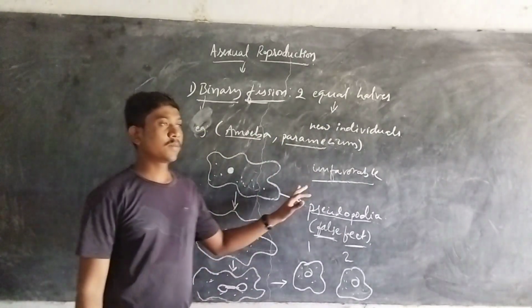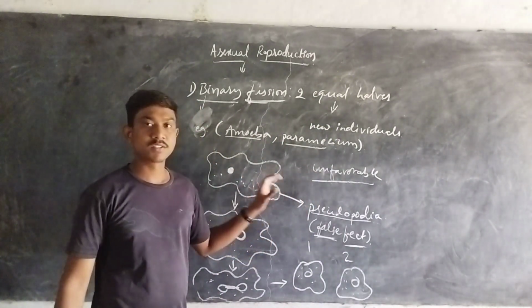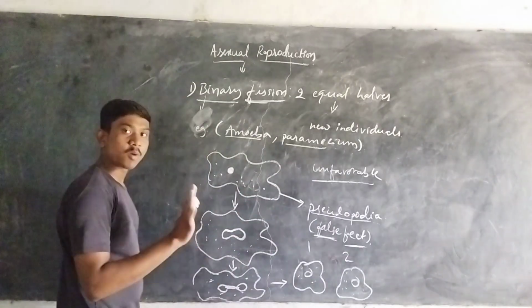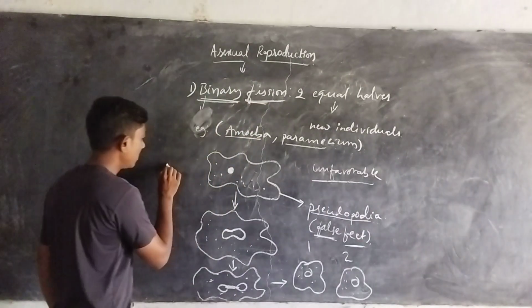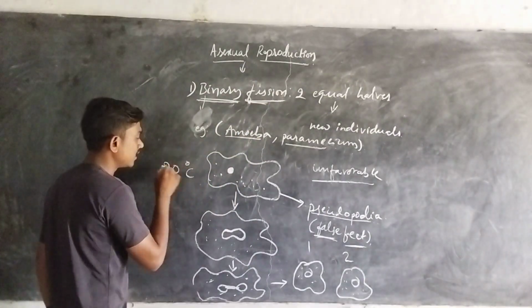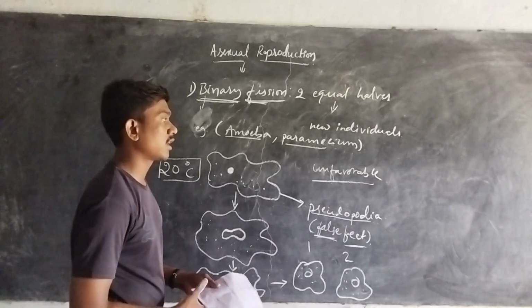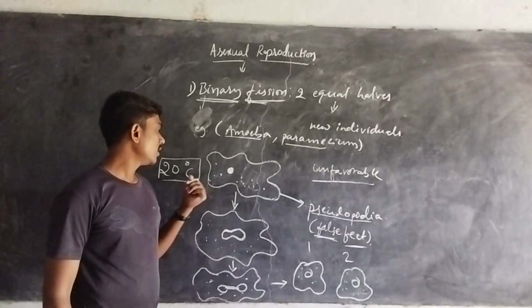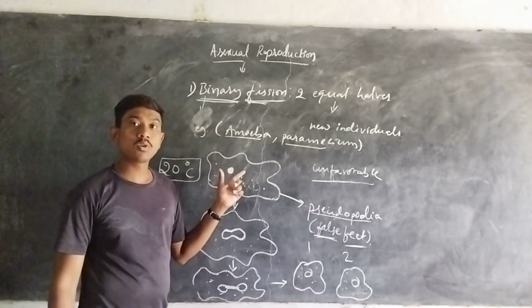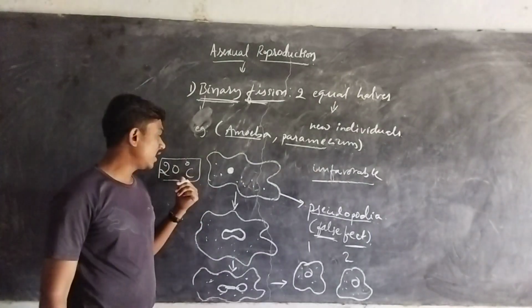So for example, we are going to talk about imaginary favorable conditions. For example, an amoeba will properly exhibit its asexual mode of reproduction, that is binary fission, at 20 degrees Celsius. Just imagine the temperature of 20 degrees Celsius; we are talking about a condition like temperature. So the amoeba can exhibit binary fission at a temperature of 20 degrees Celsius.